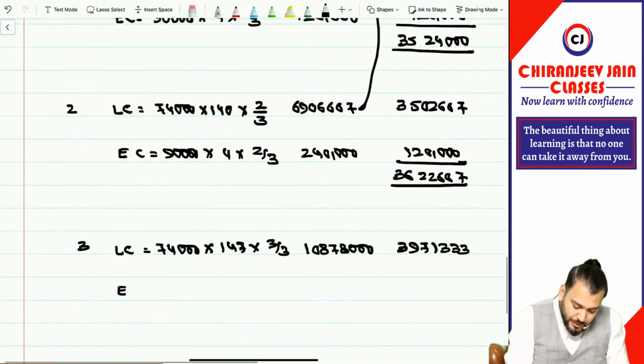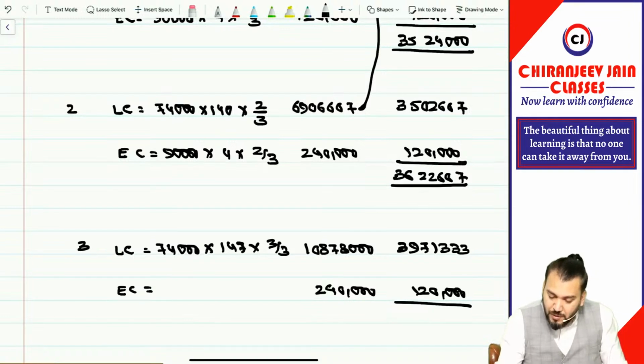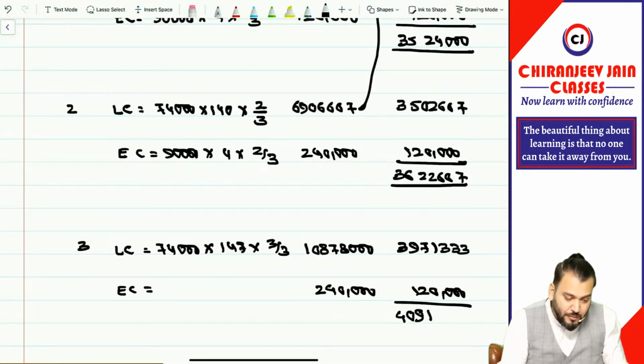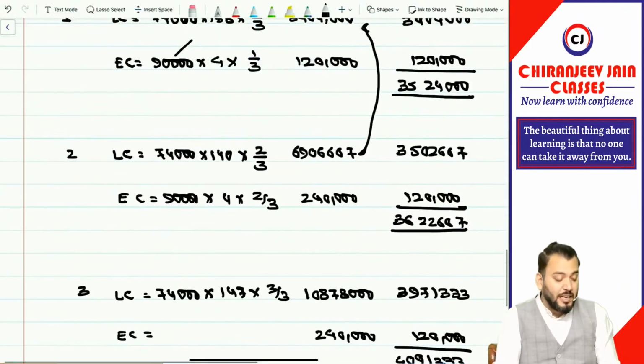And the equity component will remain the same. It will be 2,40,000 and this will be 1,20,000. So the total expense becomes how much? This is plus 1,20,000. This is 40,91,333. This becomes the calculation of EB expense. Means if you have made a mistake in this, can I say the game is over?